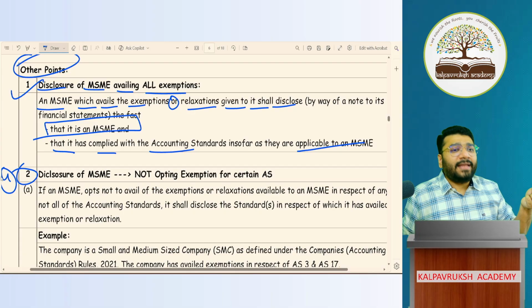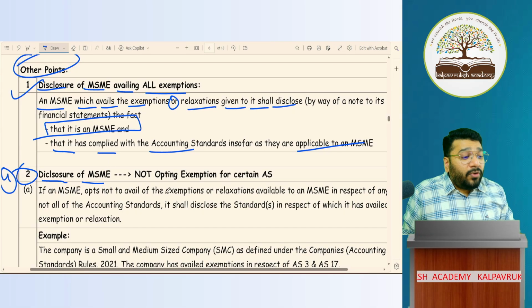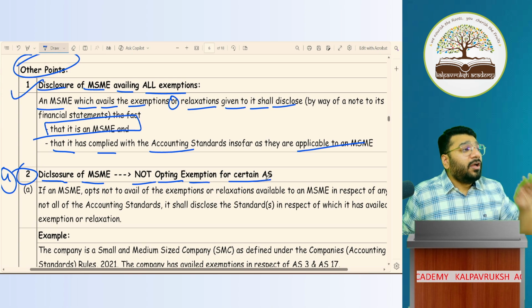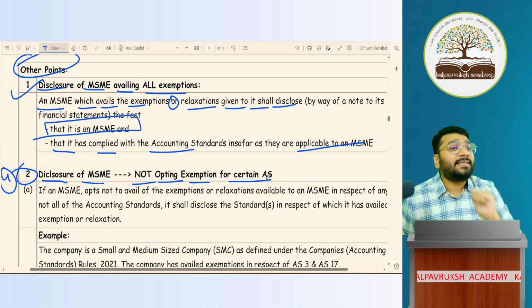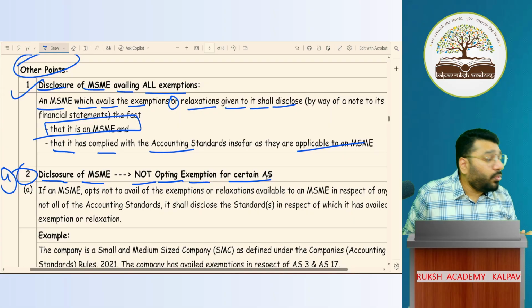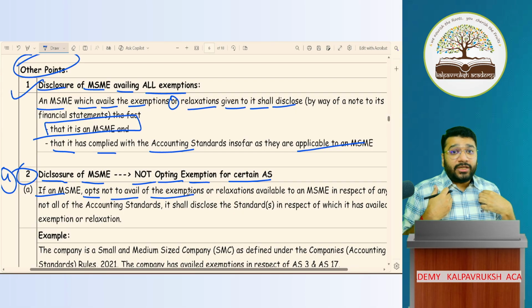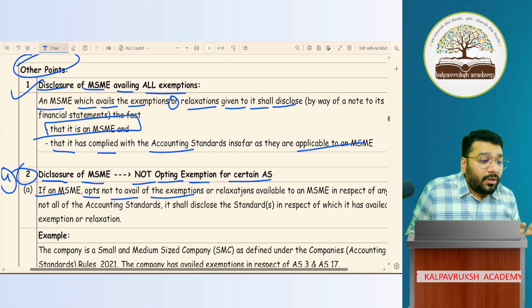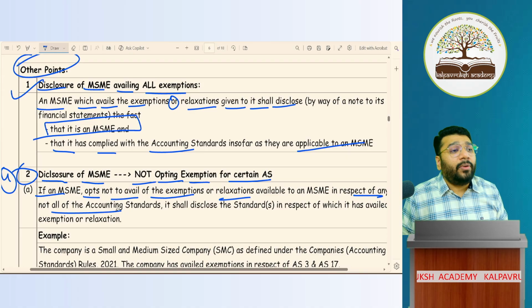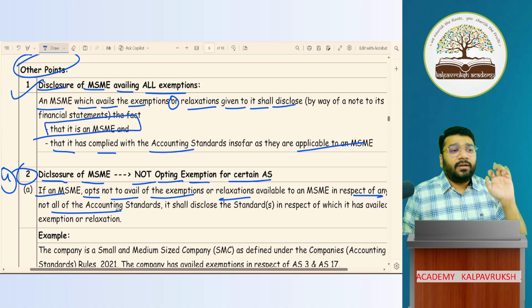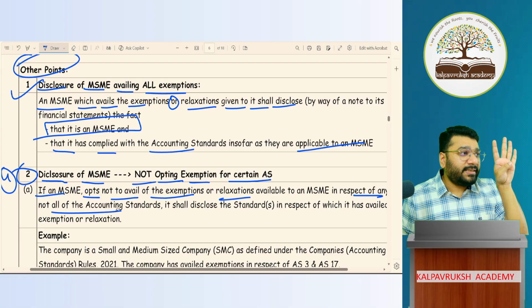Now, the second point. In the regular class, I had this point as the 4th point; I changed the order. Disclosure of MSME for not opting exemption for certain AS. If certain AS is exempted, but you say, no, I don't want exemption, I will follow that AS, with regard to that you have to give a disclosure. If an MSME opts not to avail exemption or relaxation in respect of some accounting standard, let's suppose AS 3, 17, 20 and 24 are exempted.